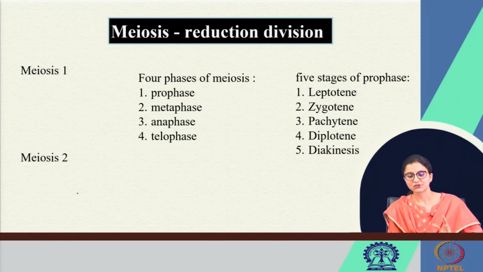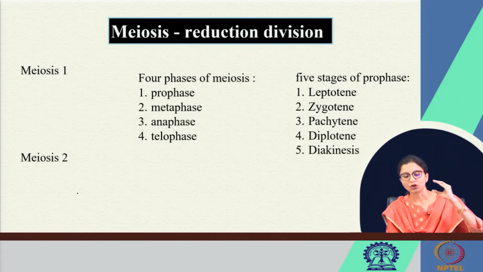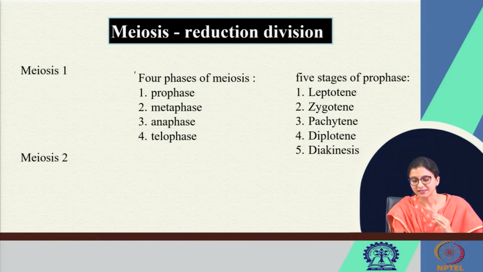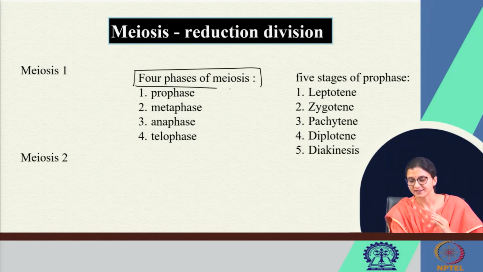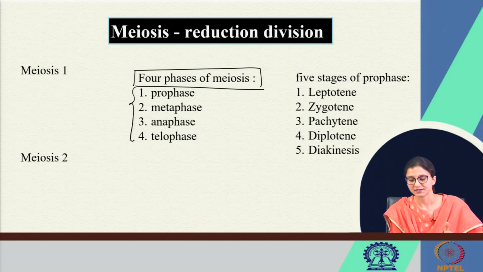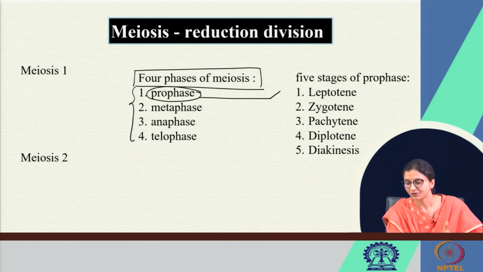Meiosis I, meiosis II. Each stage of meiosis can be divided into 4 phases: prophase, metaphase, anaphase and telophase. And prophase can again be divided into 5 stages. What are they?